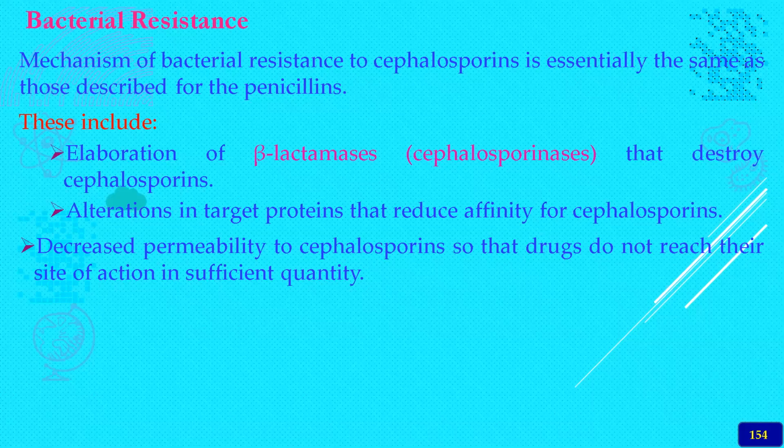Hence, the resistance occurs because of decreased permeability to cephalosporins, so that the drug cannot reach its site of action, especially in the gram-positive or gram-negative bacteria. So these are all the bacterial resistance mechanisms which are depicted here.